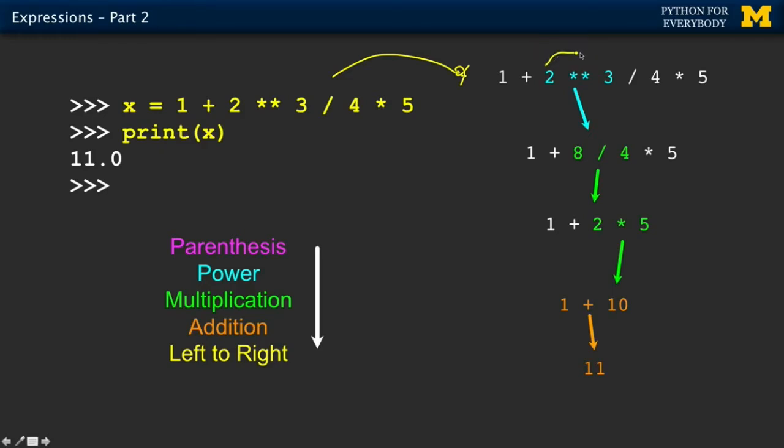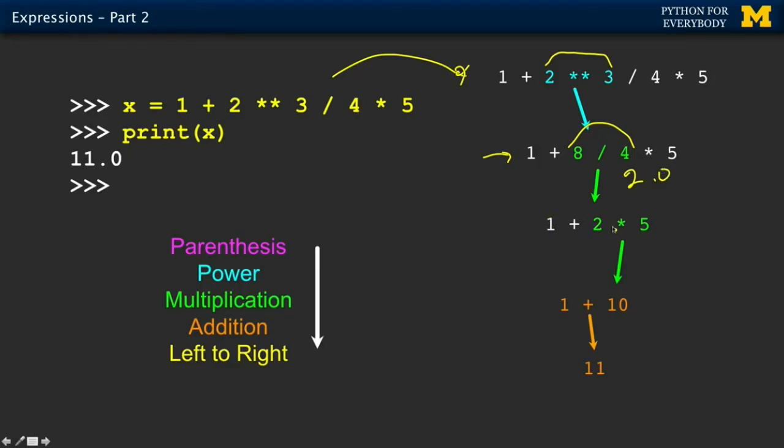I'm like, okay, exponentiation happens first, so I'll do the 2 to the 3rd power, which is 8, and then I'll rewrite the whole thing, 1 plus 8 divided by 4 times 5, and then I would forget about this one and I'd look here and go, okay, what's the first thing here? Well, 8 divided by 4 is the first thing there. So then I'd be like, oh, 8 divided by 4, well, that gives us 2. In this case, it gives us 2.0.